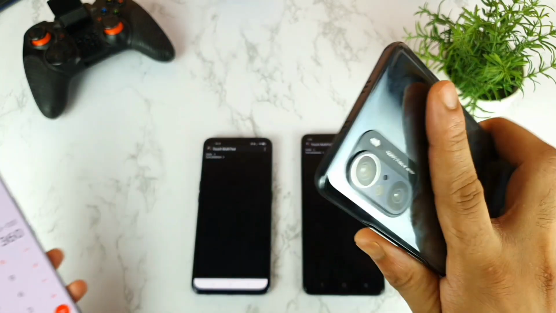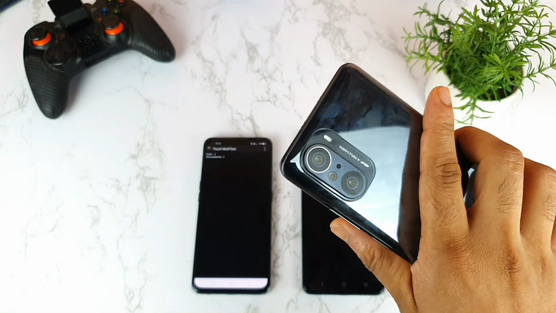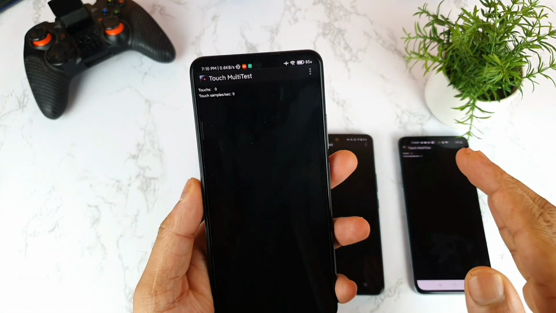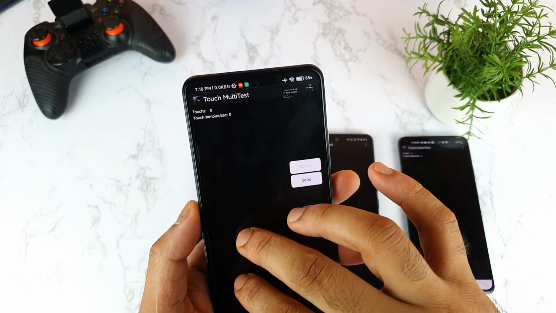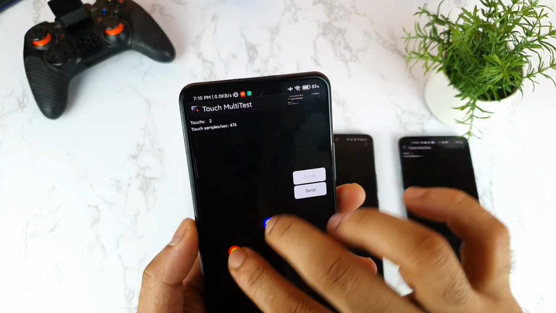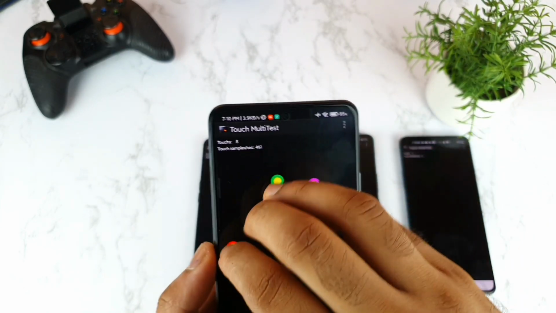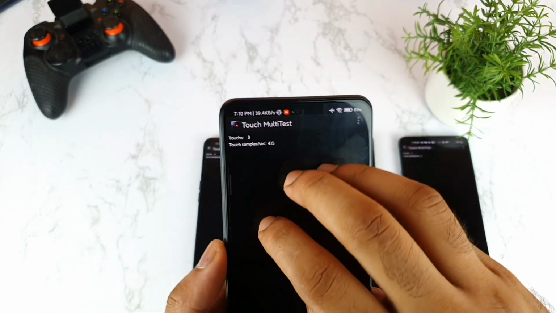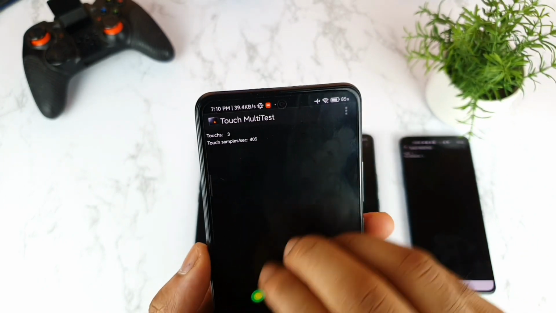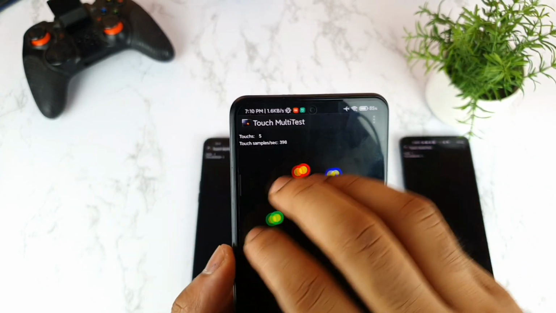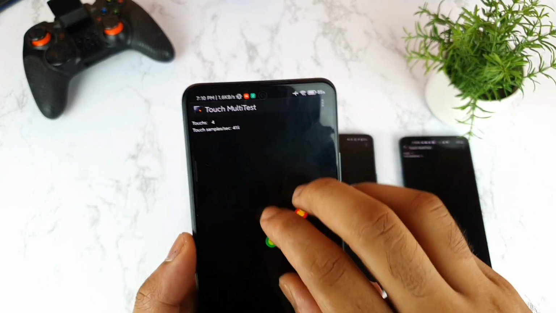So yes, the Mi 11X is capable of 360 Hz touch sampling rate without any kind of issues. So now you can easily use the touch sampling rate. As you can see friends, let me try with 2 fingers. You can do that easily with 5 fingers as well, I think. Let me try to do that. You're getting about 400 Hz, close to 400 Hz with the 5 fingers, as you can see.